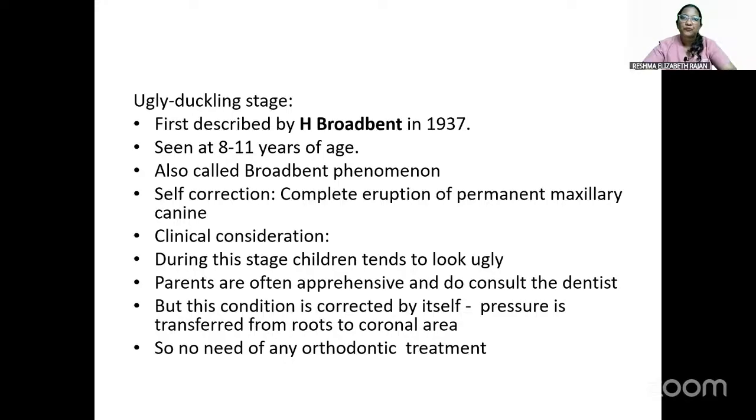We have to reassure the parents that it will get corrected by itself when the pressure is transferred from the roots to the coronal area. So there is no need of any orthodontic treatment for this condition.